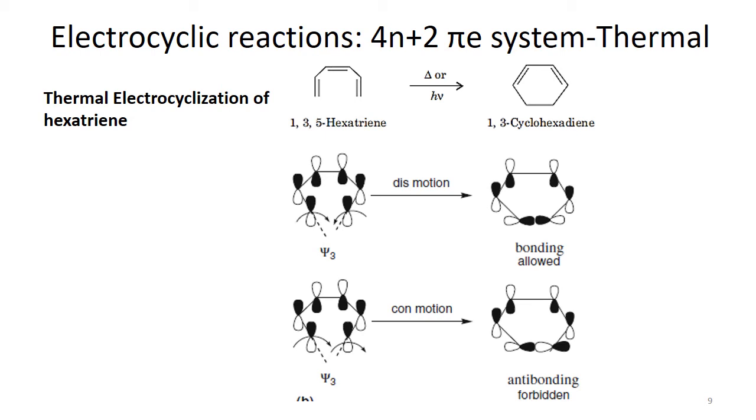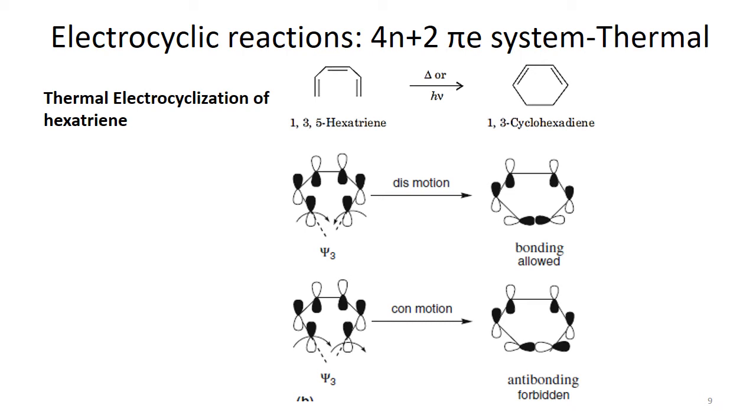Because one orbital can only contain 2 electrons, we follow all the rules of filling electrons, so it goes from the lowest possible energy to higher. So electrons go to the psi1 function, the first molecular orbital, and then to psi2, and then 2 electrons go to psi3.